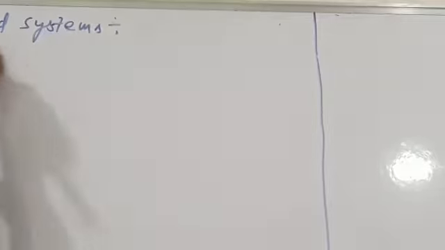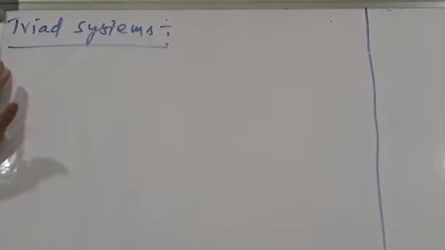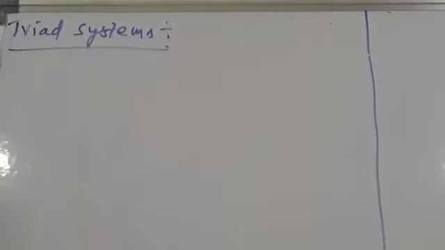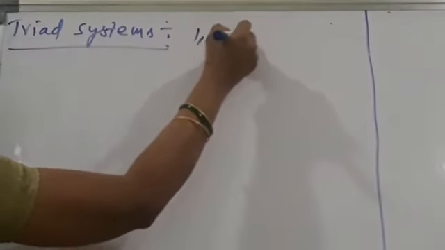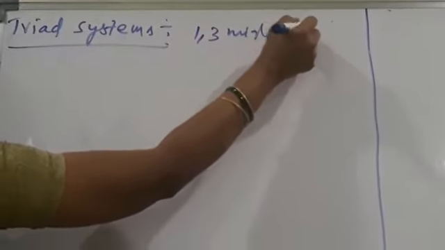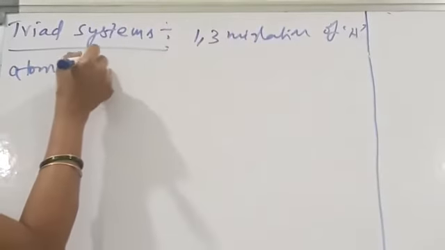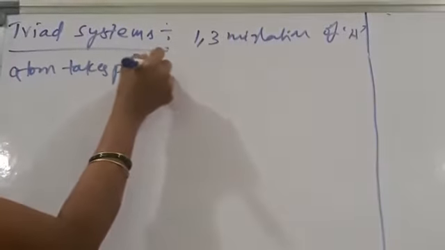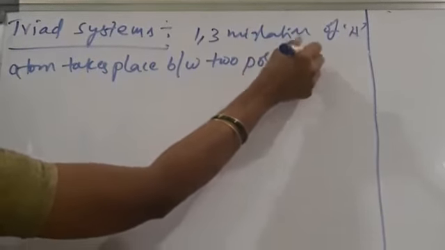Next, triad system. So in triad systems, tautomerism arises due to 1,3 migration of hydrogen between two polyvalent atoms. So 1,3 migration of hydrogen atom takes place between two polyvalent atoms.